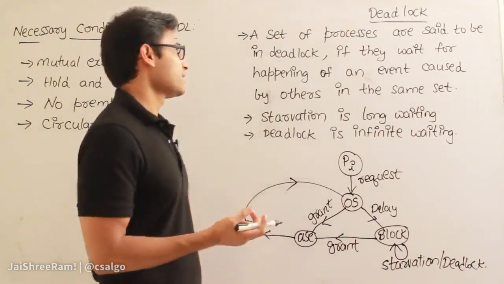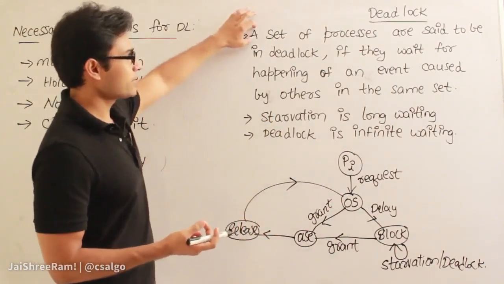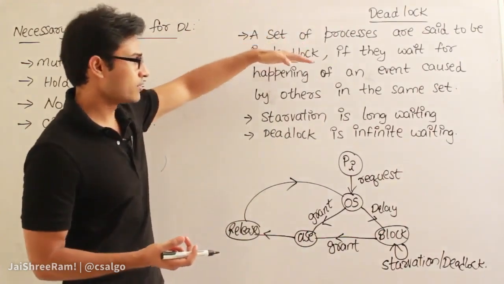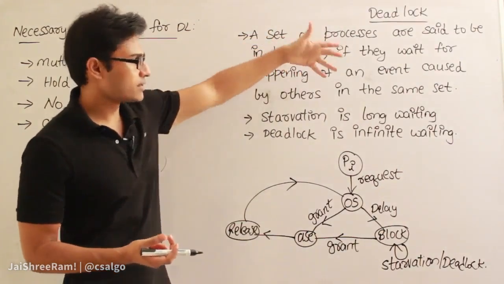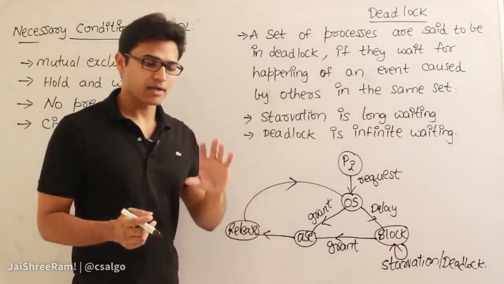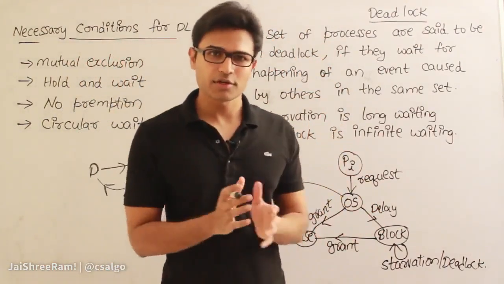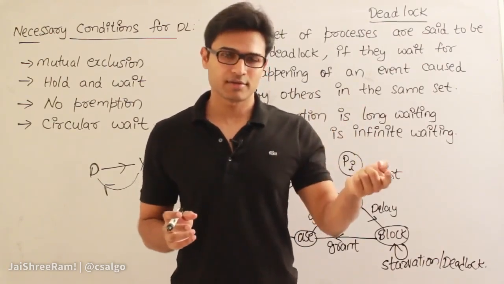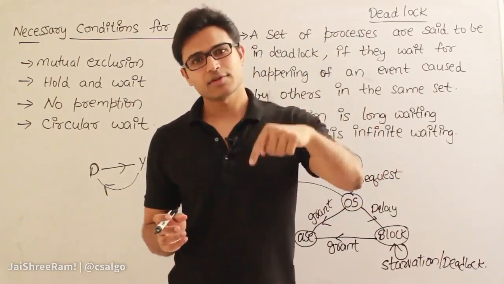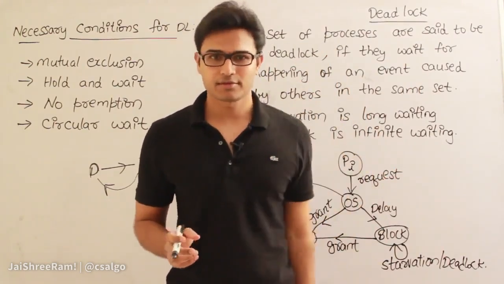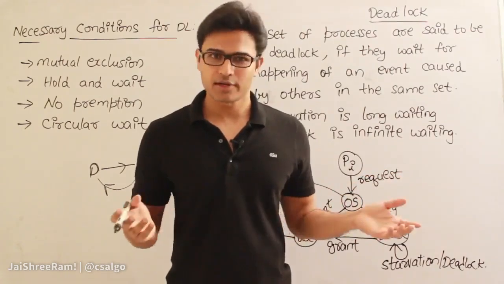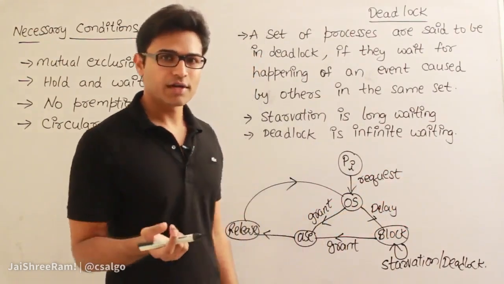So the definition is like this. A set of processes are said to be in deadlock if they wait for the happening of an event caused by the others in the same set. Which means, let us say, 3-4 processes are in one set, and each process is waiting for the other one to do something, right? And then the other one is also waiting for someone else in the same set to do something, and everyone has got blocked, and these events will never occur, right? Then that is called deadlock.